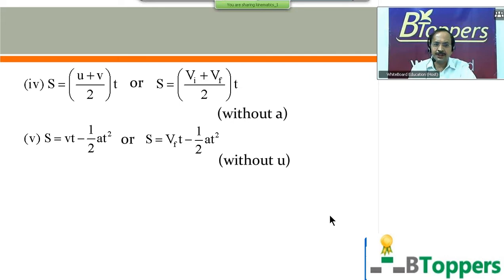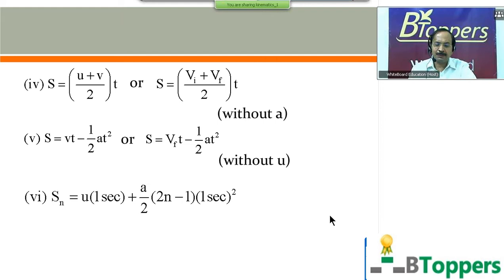The next equation was s equal to vt minus half at square, or you can write s equal to vf into t minus half at square. This is the equation which does not contain the letter u, I mean initial velocity u. If you are not given the initial velocity u, and if you are not asked to calculate the initial velocity u, then you can choose this equation to solve the problem.